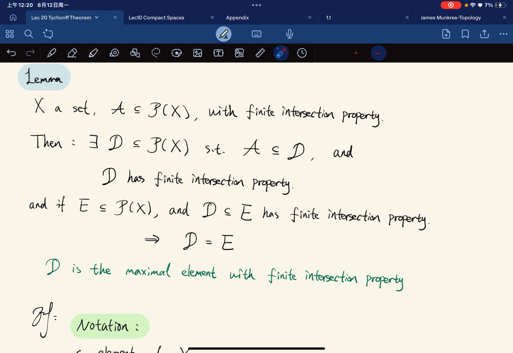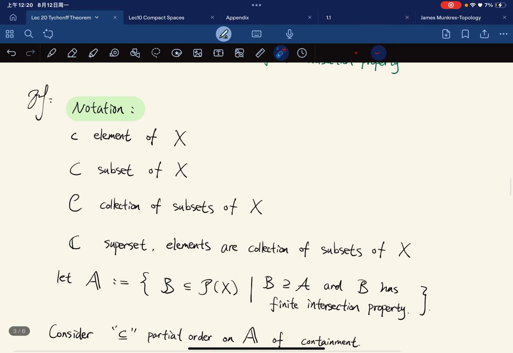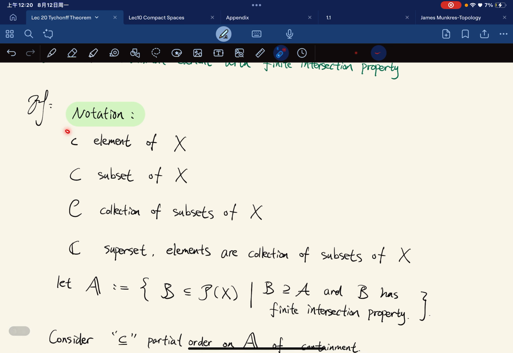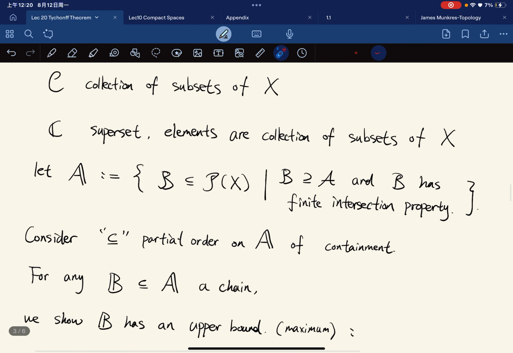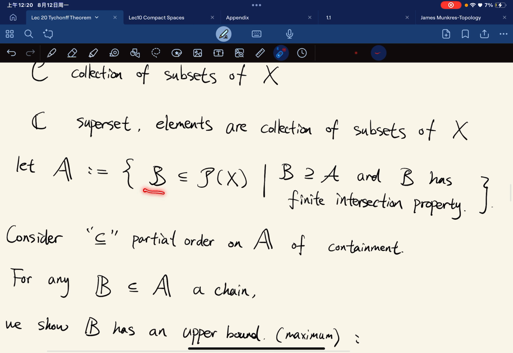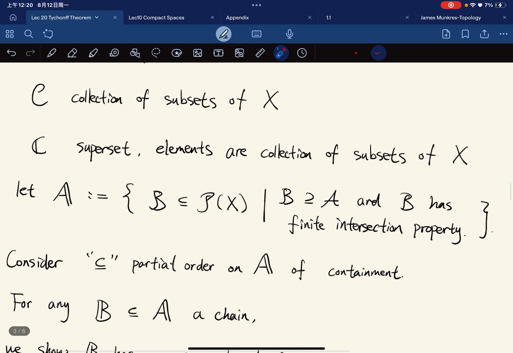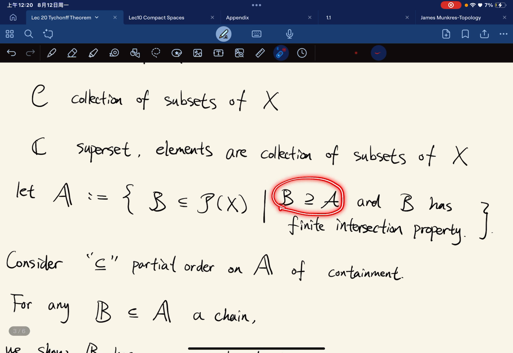Okay, so the proof is, we first give some notation. C is a subset of X, this is a collection of subsets of X, and this is the superset, whose elements are collections of subsets of X. And we let this script A denote the set of all collections of subsets such that it contains the given A and has the finite intersection property.